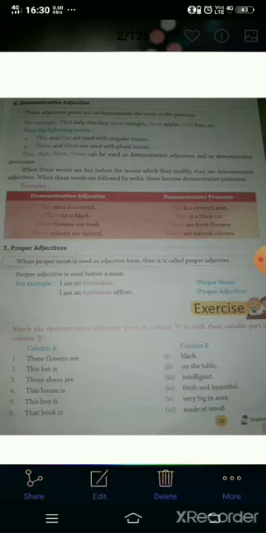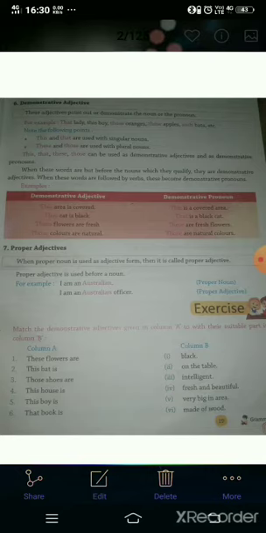For example, I am an Australian. This is the proper noun. I am an Australian officer. This is the proper adjective. And one special thing for proper adjective is that it starts with a capital letter.